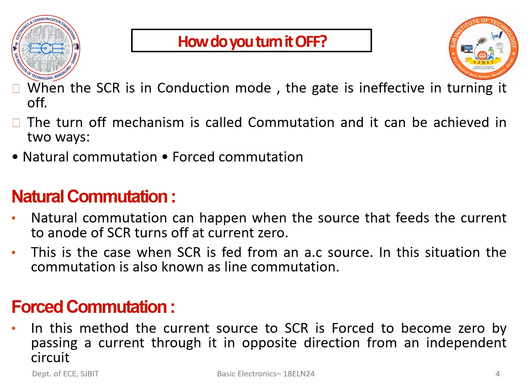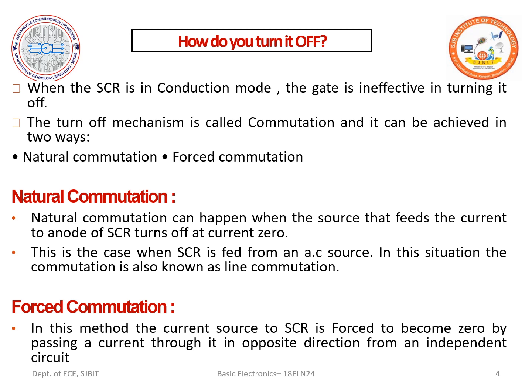Turning off an SCR: when the SCR is in the conduction mode, the gate is ineffective in turning it off. Whatever turn off mechanism we incorporate is called commutation, and it can be achieved in two ways. One is natural commutation and the other is forced commutation. Natural commutation happens when we make Vg equal to 0, that is, the gate voltage is made 0.